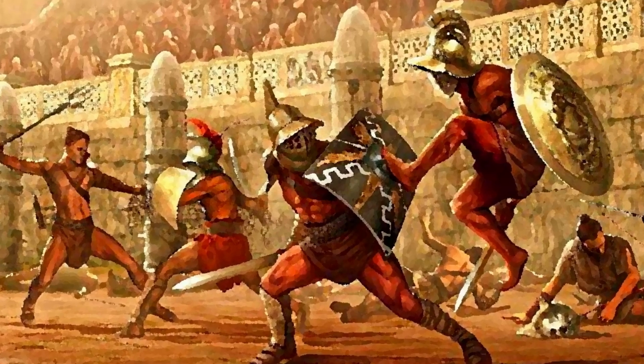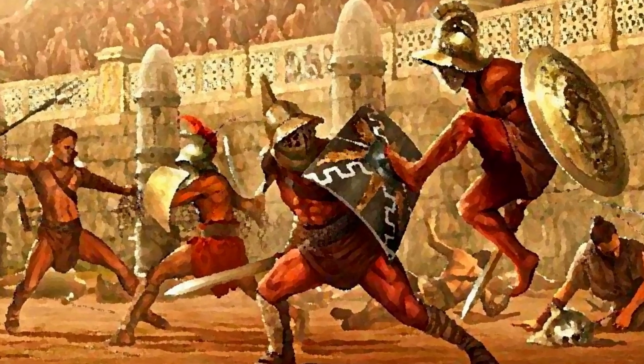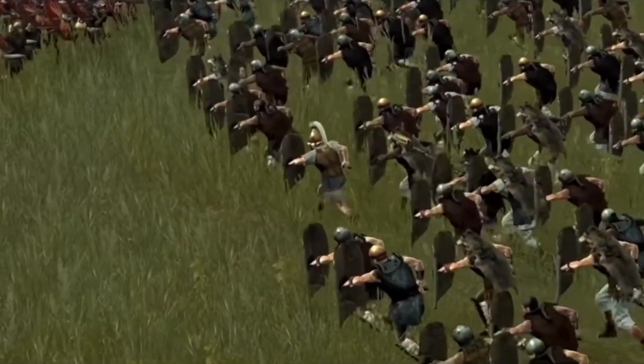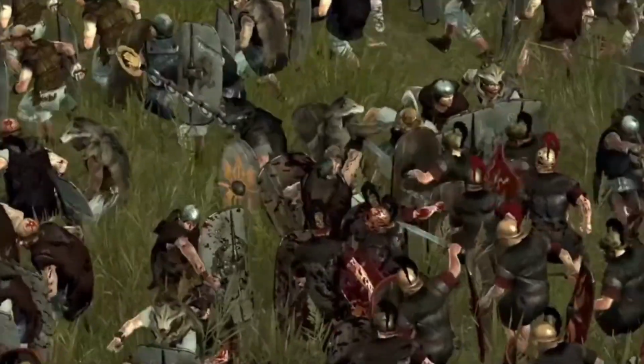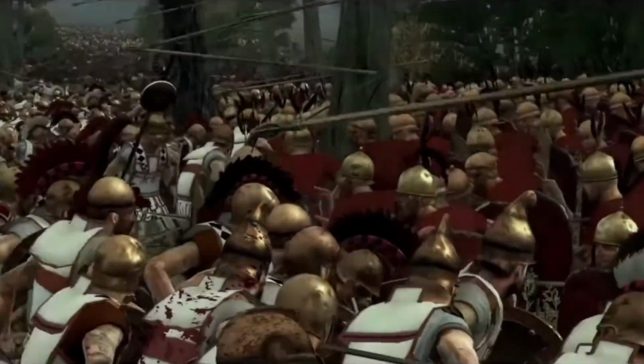Spartacus, a gladiator and possibly a former Thracian warrior, was among the slaves who had been captured and forced to fight for the entertainment of the Romans. In 73 BC, he had enough, and together with his fellow gladiators, they led a rebellion to free themselves and their fellow slaves from this oppression. Spartacus and his followers started by attacking their oppressors and freeing other slaves. They eventually grew into a large army, numbering up to 70,000 men, women, and children.